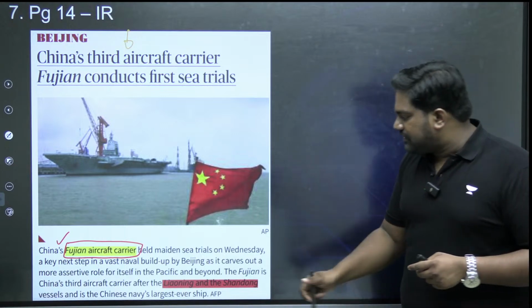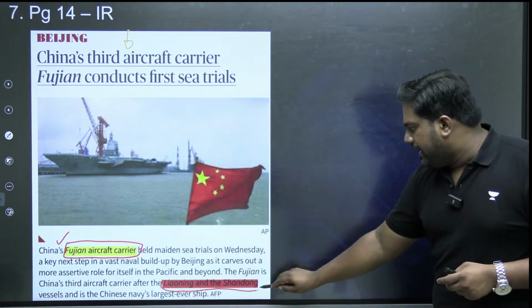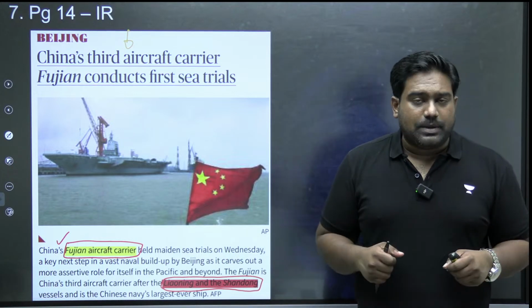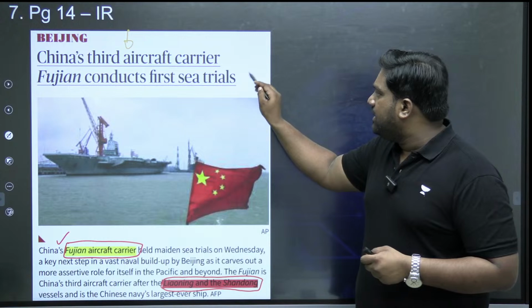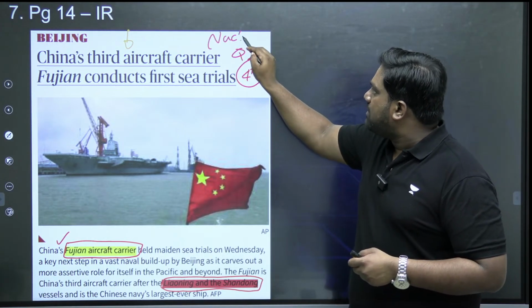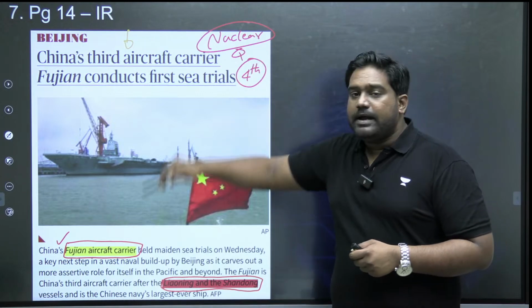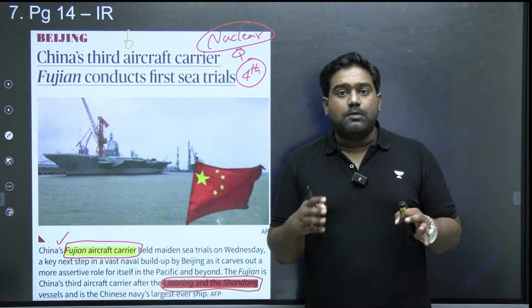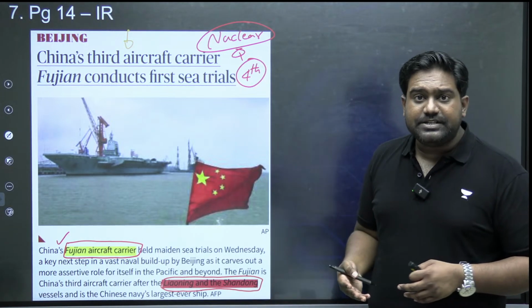The previous two aircraft carriers are called Liaoning and Shandong. Just remember the names, you never know, UPSC might ask a question. And also note, China is building a fourth aircraft carrier, which is likely to be nuclear powered, which could be powered by a nuclear modular reactor. So this makes China one of the most formidable navies in the world after the United States.